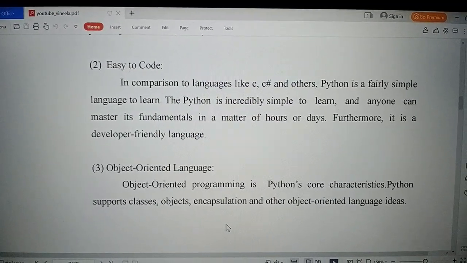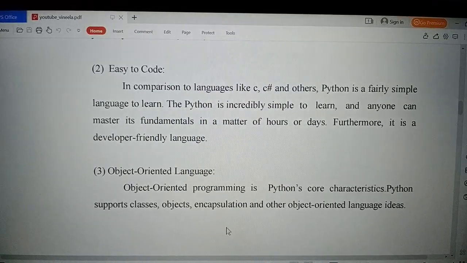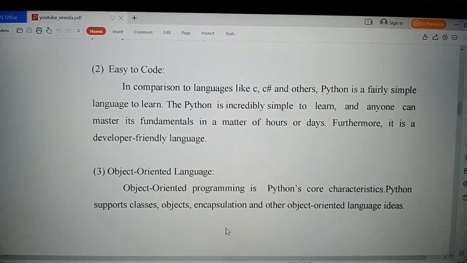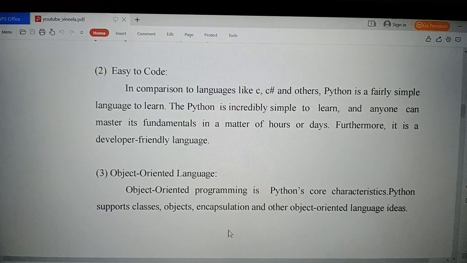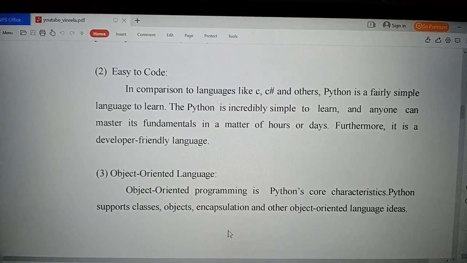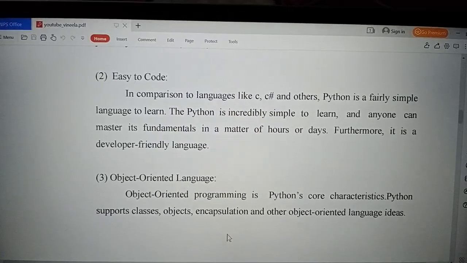Object-oriented language. Object-oriented programming is a Python core characteristic. Python supports classes, objects, encapsulation and other object-oriented language ideas.